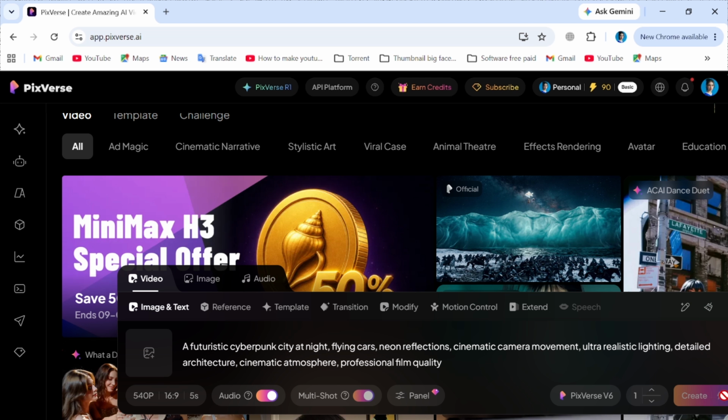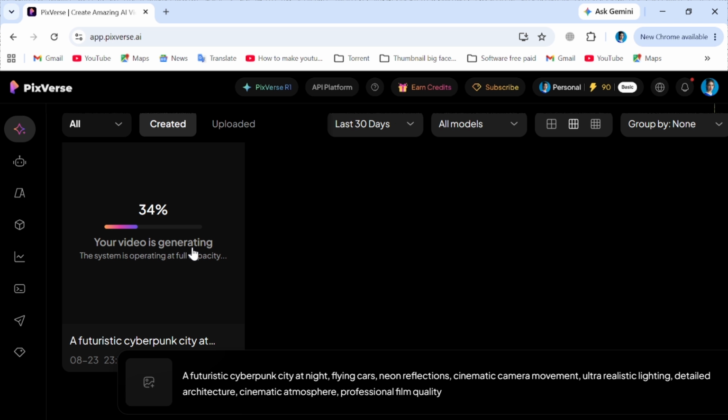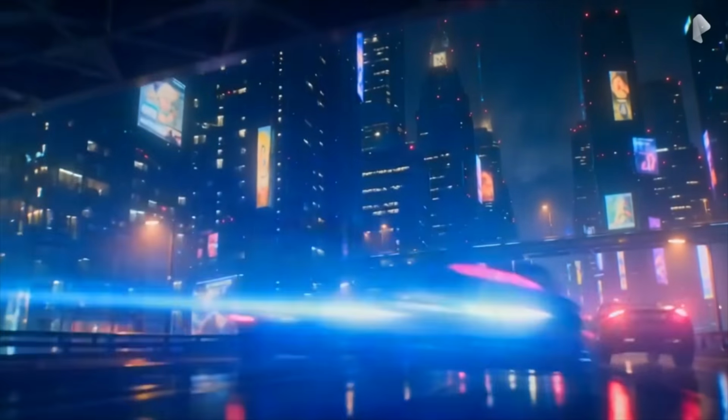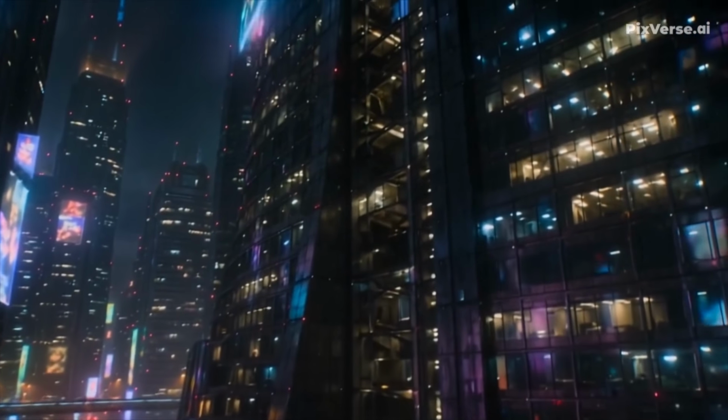Now comes the fun part. With a single click, PixVerse starts transforming the idea into visual content. Instead of spending hours building scenes manually, AI handles most of the heavy lifting. And here's the final result. What's impressive is how quickly a simple idea can become something that looks professionally produced.